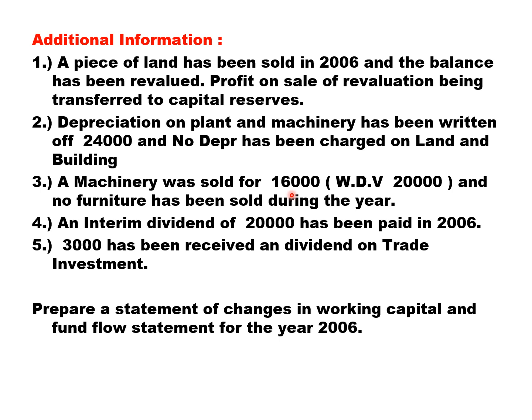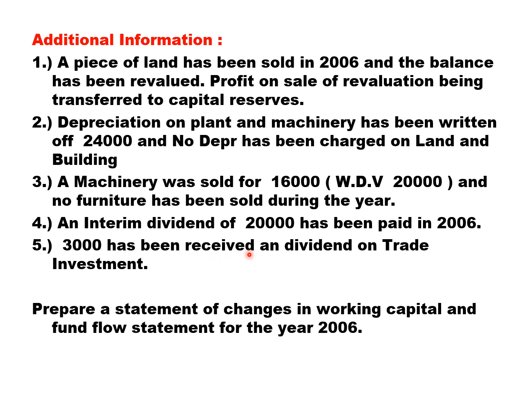Loss on sale of machinery 4,000, and no furniture has been sold during the year. So there is a decrease in furniture. It should not be treated as sale. Instead, it should be treated as depreciation as per balance sheet. An interim dividend of 20,000 has been paid in 2006. As I said, proposed dividend will not be treated as current liability. You need to prepare an account. When there is an adjustment related to proposed dividend, you need to make an account.